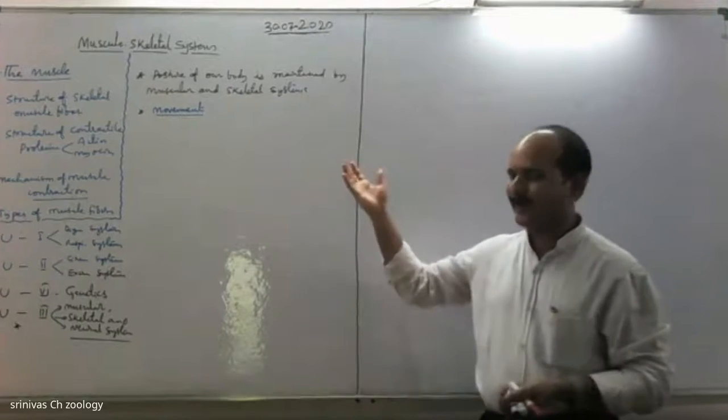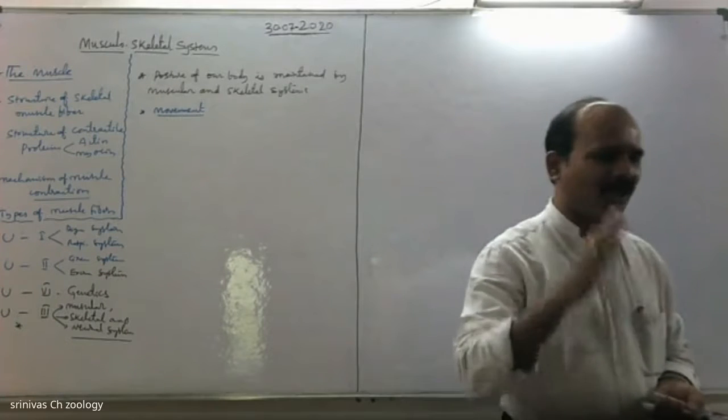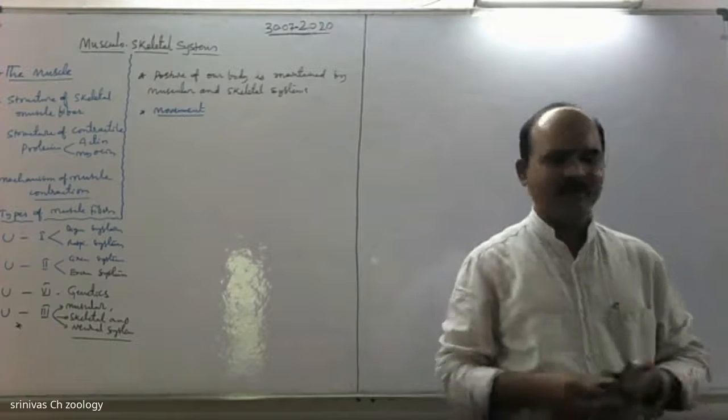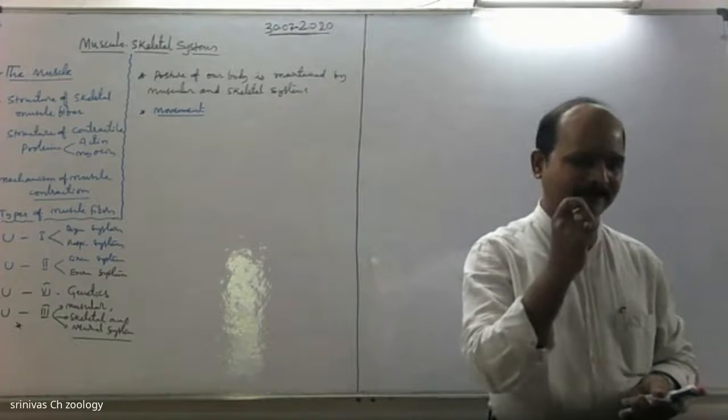Now, movement. What is movement? See, change in the position of body parts. Raise your hand, down your hand, write something on the board. You know, these are said to be the movements.